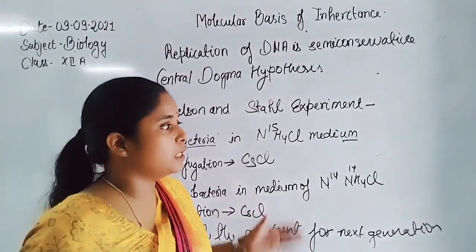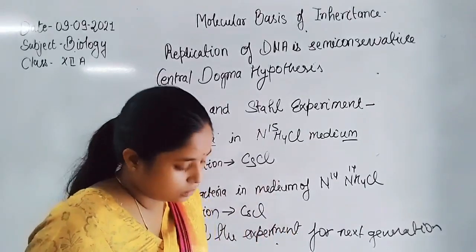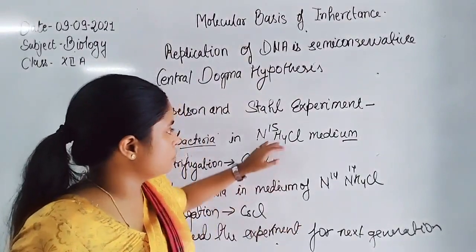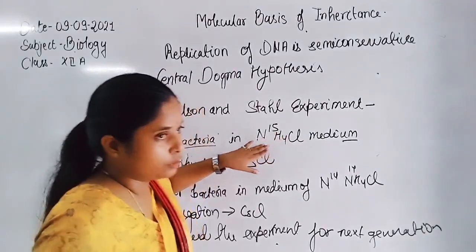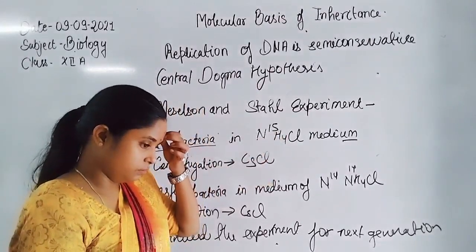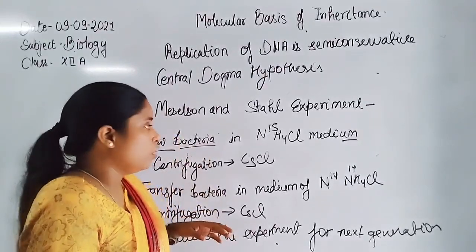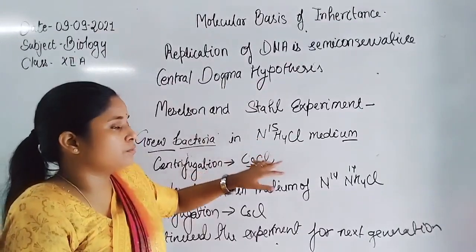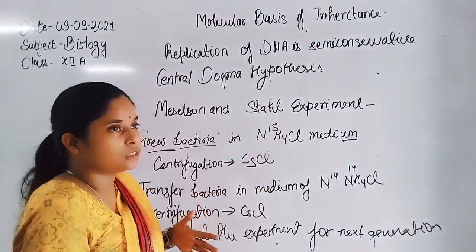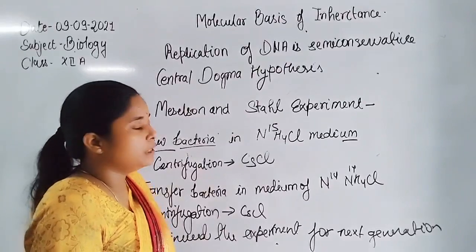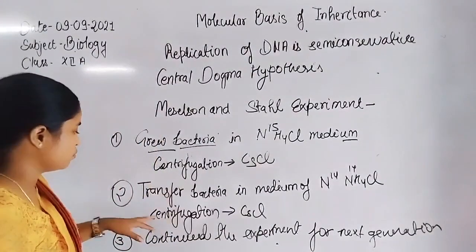Thus we differentiate the parental DNA and the daughter DNA, because in the culturing medium, when they undergo replication, they use the medium nitrogen, which is N15, so the new strand of DNA will have N15 nitrogen.